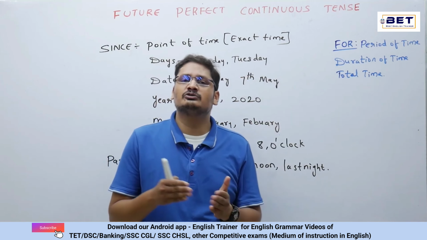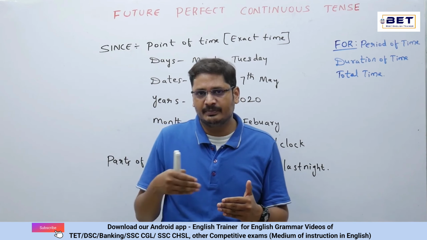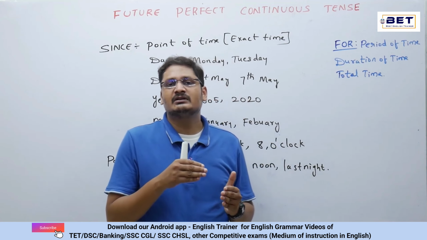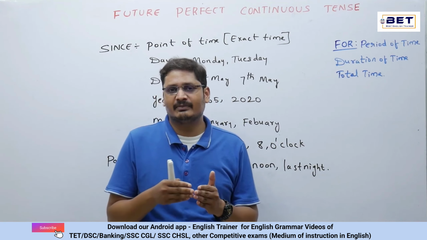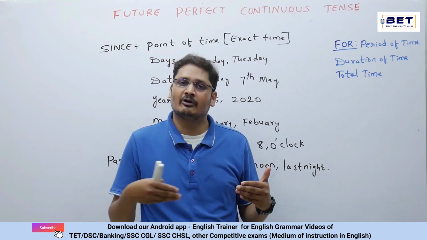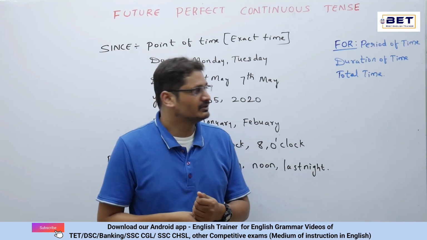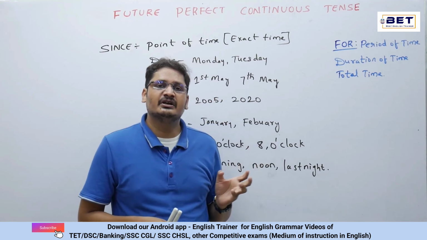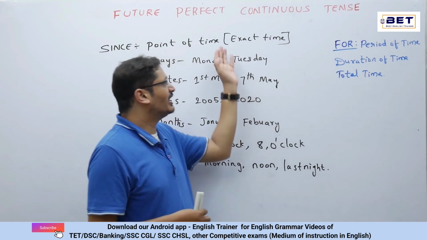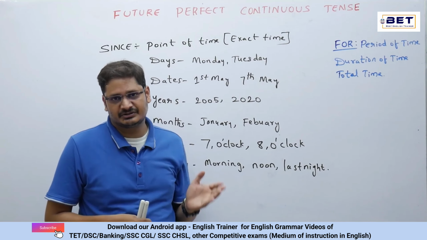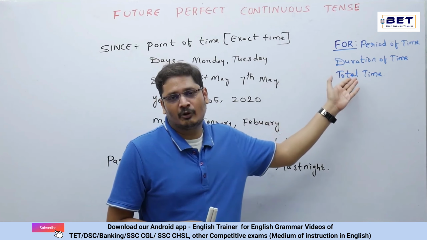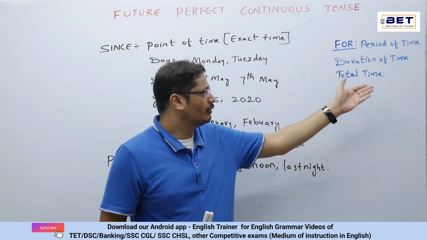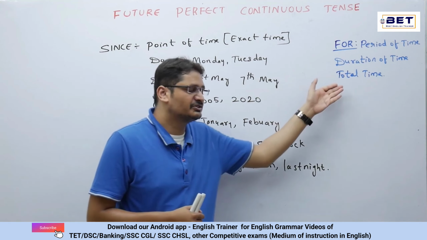For example, 1 to 30 years is a period of time. It's a long period of time. Now, duration of time. For example, I said 1 to 30 years. That can also be the duration of time. That's altogether the total time. Now here, the major difference would be, this is the exact point of time that tells us, and this is not the exact point of time, but this is the duration of time or period of time or the total time. Let's understand this.